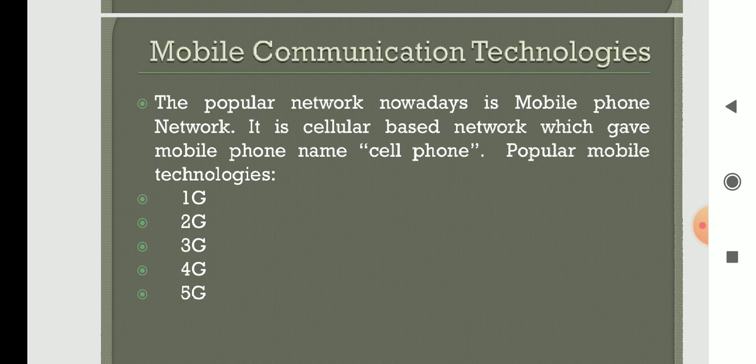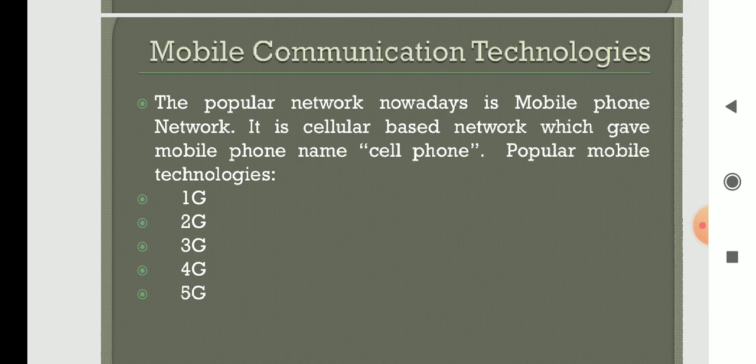The popular network nowadays is the mobile network, which everyone knows, that is the cellular based network, which gave the mobile phone the name cell phone. Initially it was named only as mobile phone. Since we are using cellular technology, we call it a cell phone.